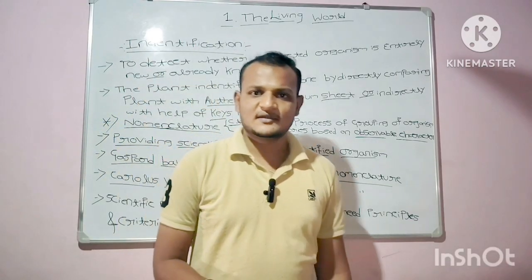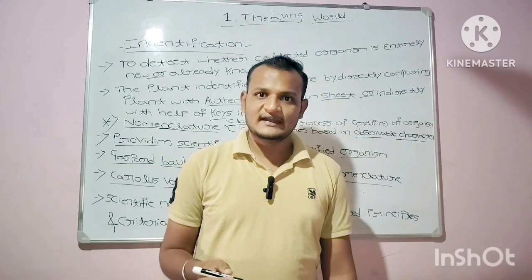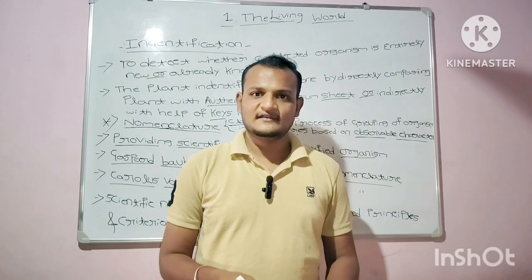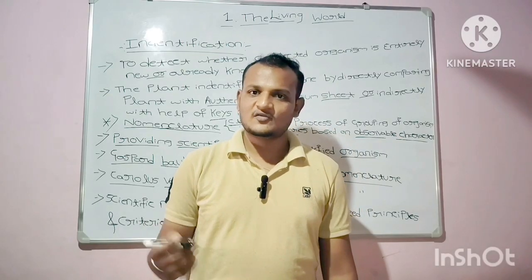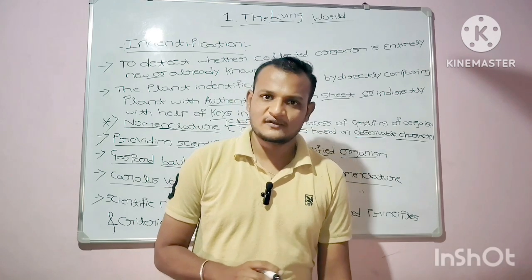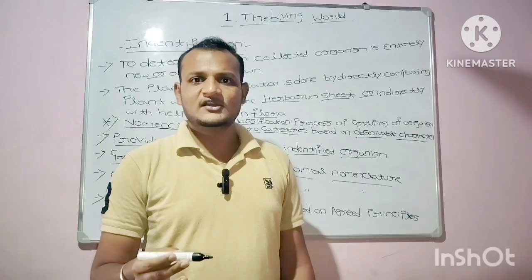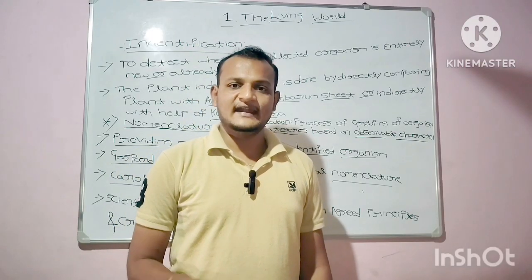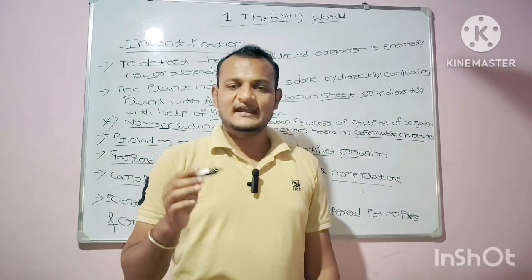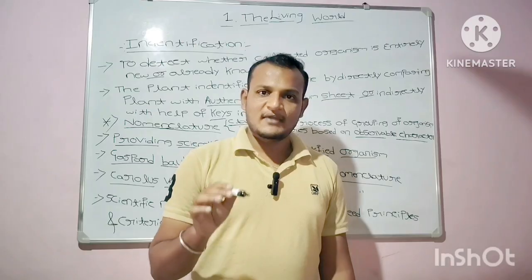There is a misconception that Carolus Linnaeus introduced binomial nomenclature and is its only creator. No, that is completely wrong. Gaspard Bauhin introduced it, and later Carolus Linnaeus popularized it.